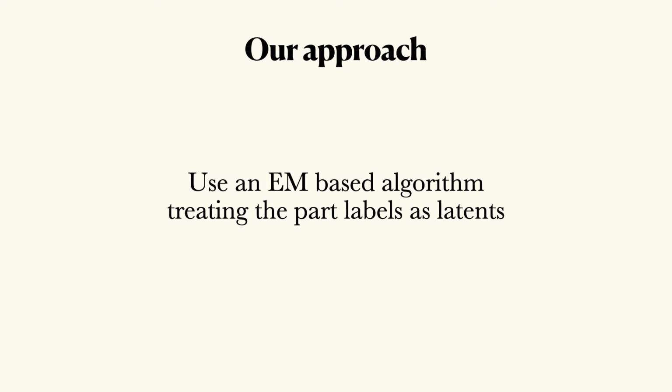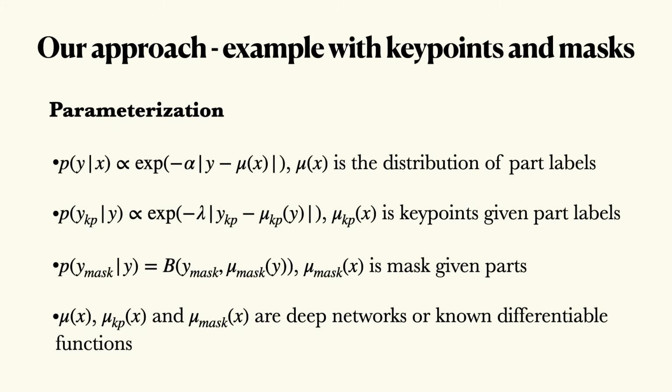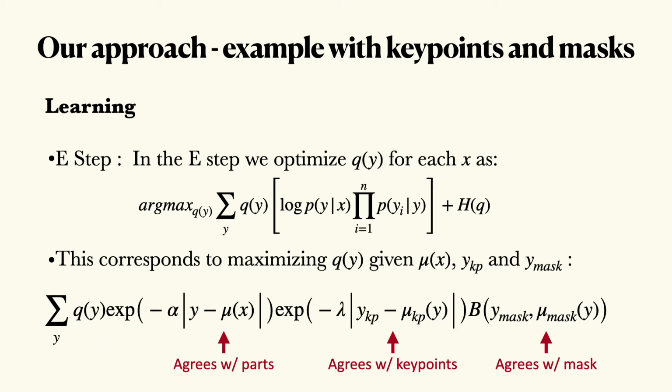In our approach, we use an EM-based algorithm where we treat part labels as the latents. As an example, let us consider key points and masks as coarse labels. We essentially have three functions which estimate parts given image, key points given part labels, and masks given part labels. The first two functions are deep networks. For estimating masks from part labels, we just sum over the probabilities of the foreground pixels. This gives us the following equation to optimize.